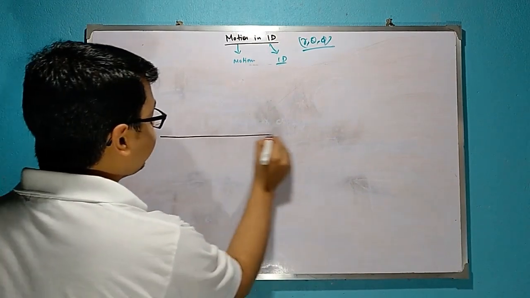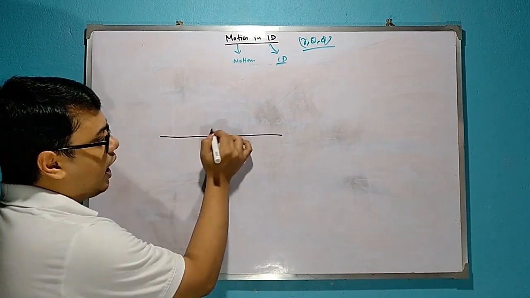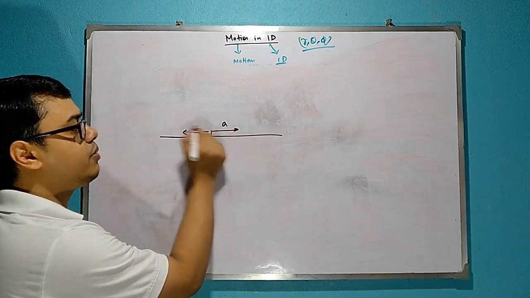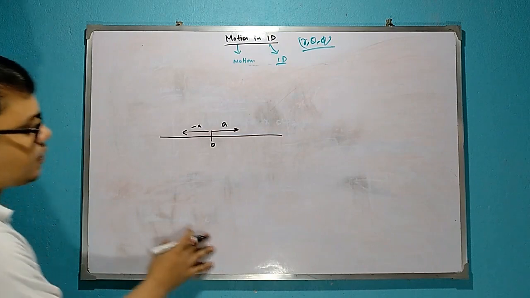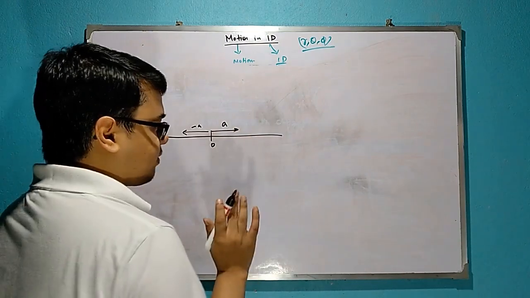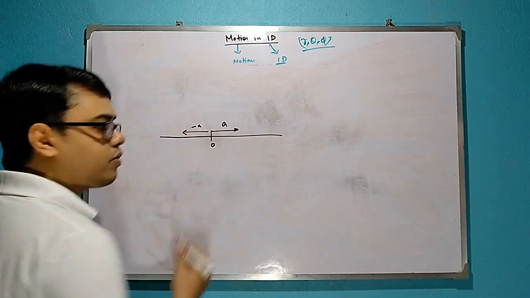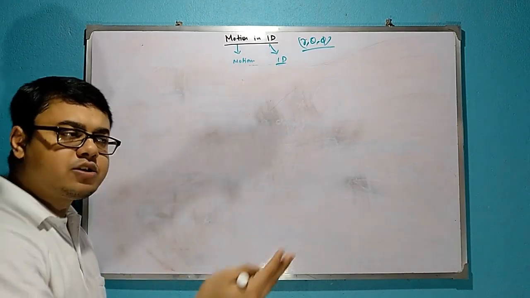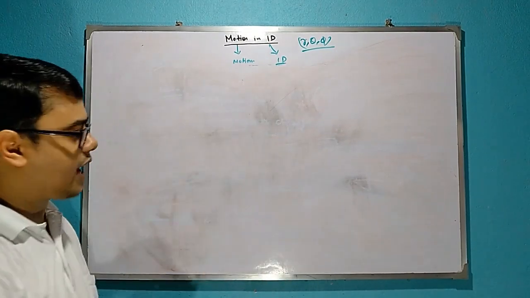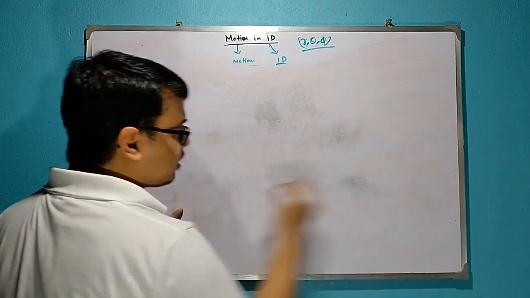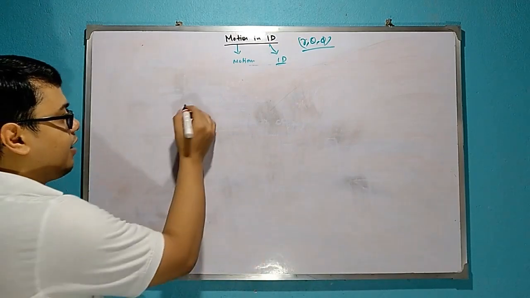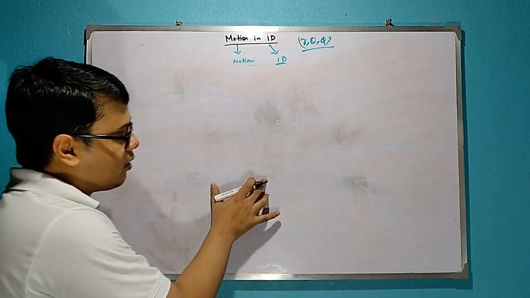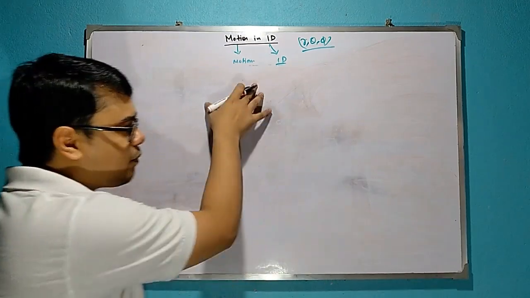Suppose this is 1D, and suppose this is origin, a motion can move in this direction or this direction by some magnitude. So this will be plus and this will be minus. Then its position can be plus or minus. So any object that moves must have position as a function of t. Why? Because as time advances, যতটা সময় যাবে তার পজিশন চেঞ্জ হবে, তার মানে তো মোশন। একটা বস্তু এখন এখানে আছে, 2 সেকেন্ড পর এখানে গেল, তার মানে তো তার চলন হলো। তার মানে if an object is in motion, then it has different positions at different times.